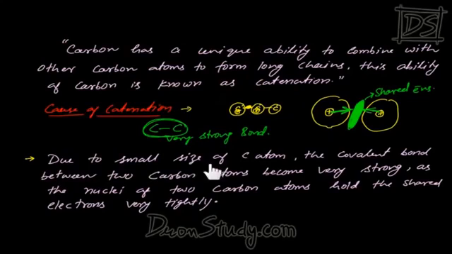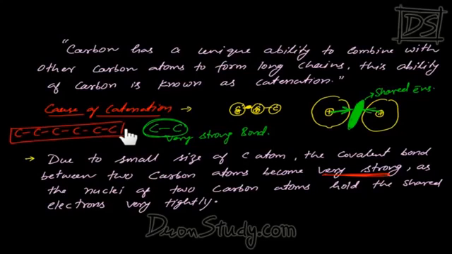Due to the small size of carbon atoms, the covalent bond between two carbon atoms becomes very strong, right? Because the nuclei of the two carbon atoms hold the shared electrons very tightly. So the bond that is formed is very strong, and that's why a lot of bonds are formed between carbons. And how much is the strength of all these? Same. That's why carbon shows catenation, and the tendency of carbon to show catenation is the highest. In the periodic table, the element which shows the highest catenation is which one? Carbon.